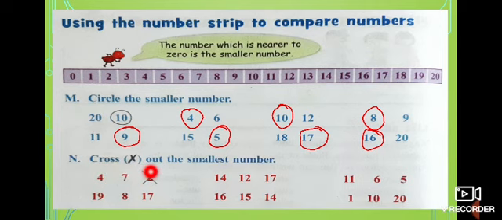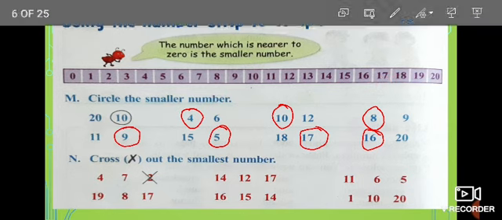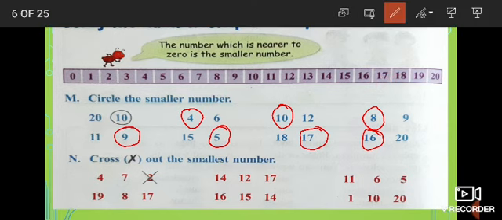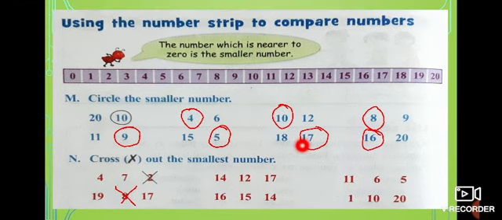19, 8, 17. 19 is here, 8 is here and 17 is here. Which is very near? 8 is very near. Very good. So what you have to do? You have to cross number 8. And look at the next sum.